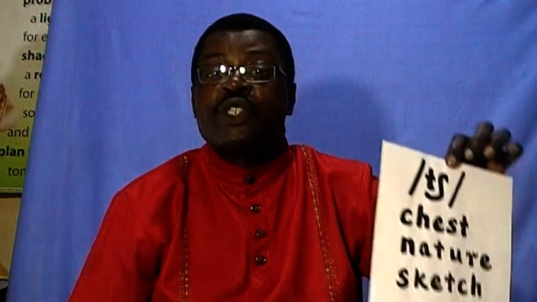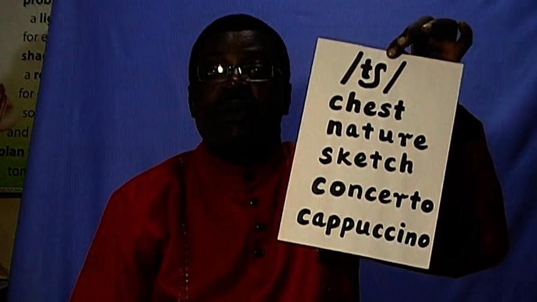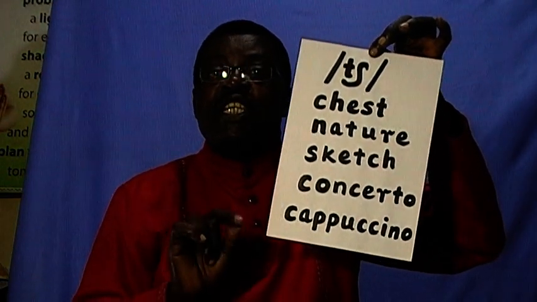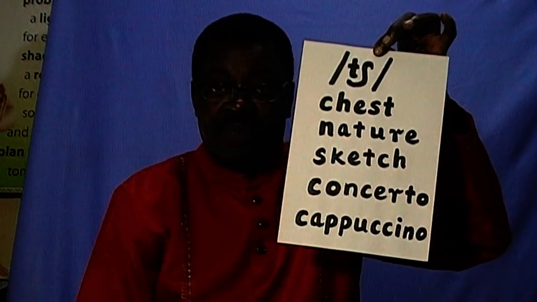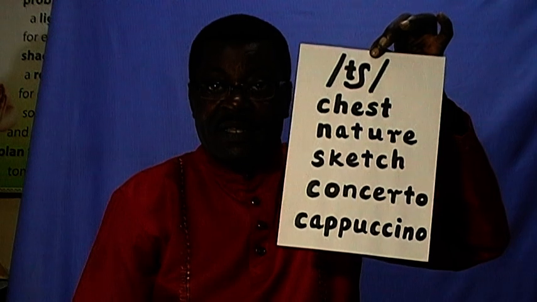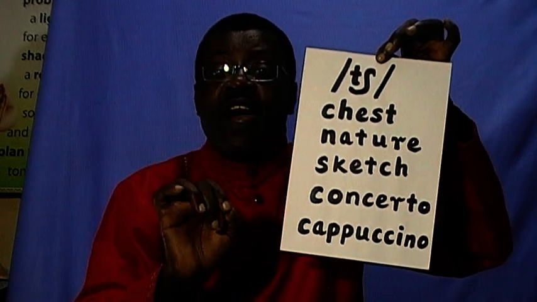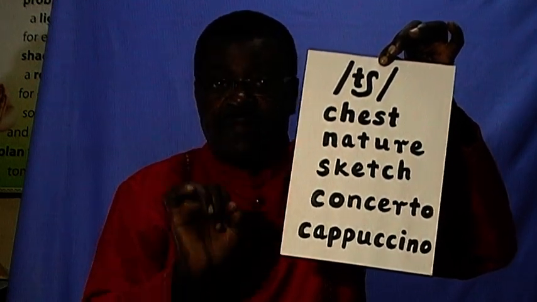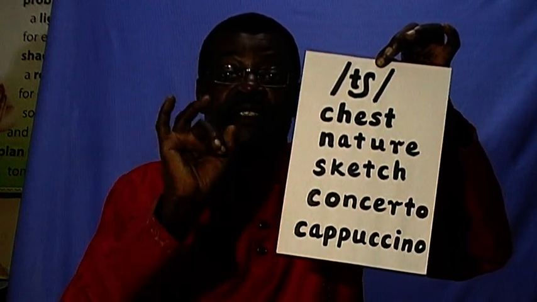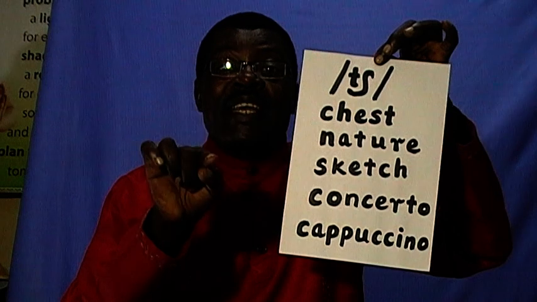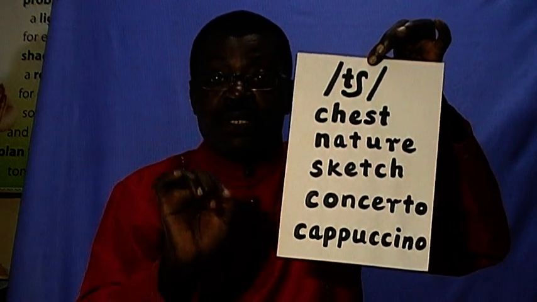Clear? Good. Now let's move to the next sound, and that is sound ch. Now, the sound ch, like in chest, nature, sketch. In sketch we have a trigraph, that is T, C and H, three letters combining to represent the sound ch.